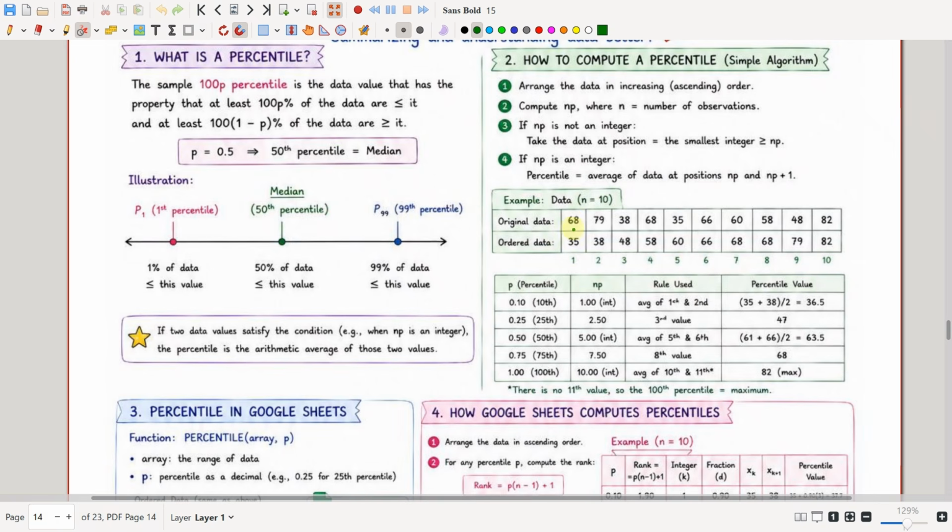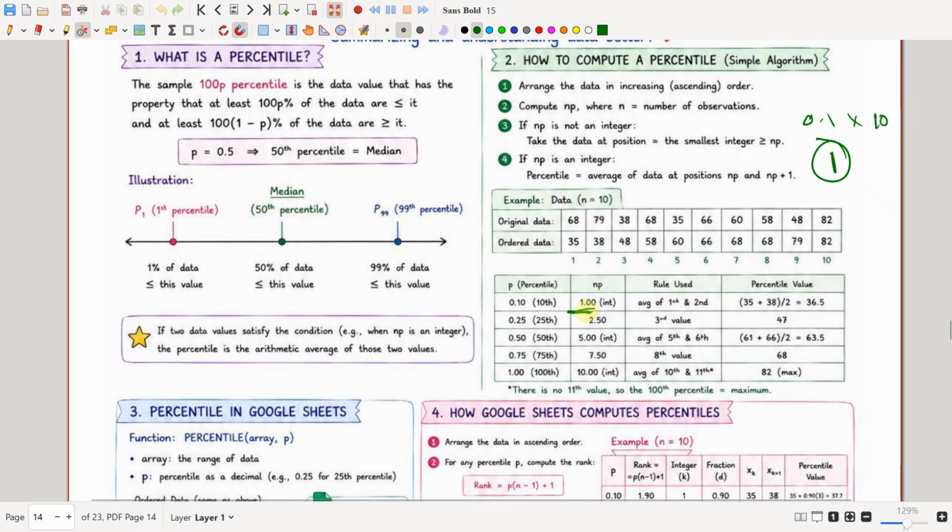See here, we have the original data like this, and we order the data like this. So 1, 2, 3, 4, 5, 6, 7, 8, 9, 10, we have 10 observations. For the 0.1 percentile, P is 0.1 and N is 10, so NP is 1.